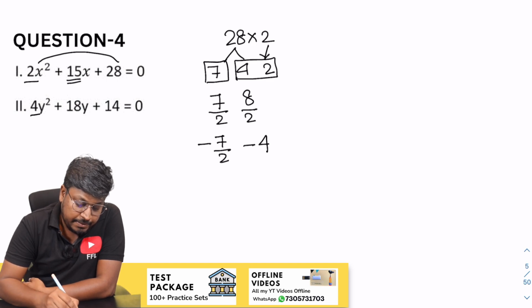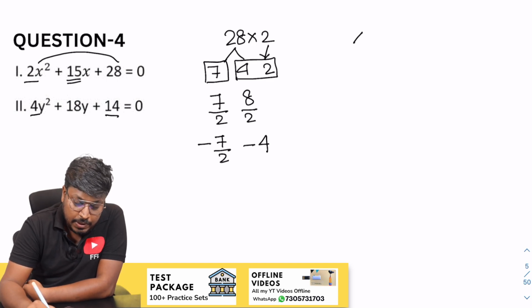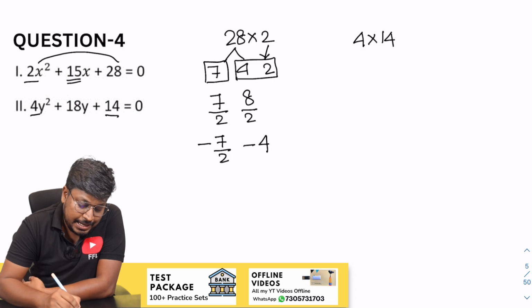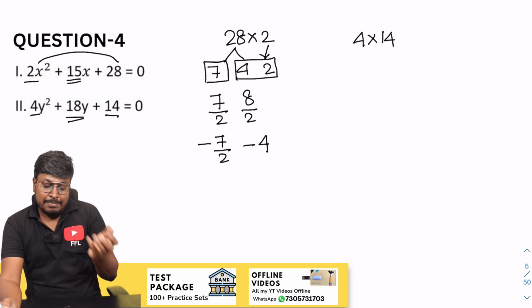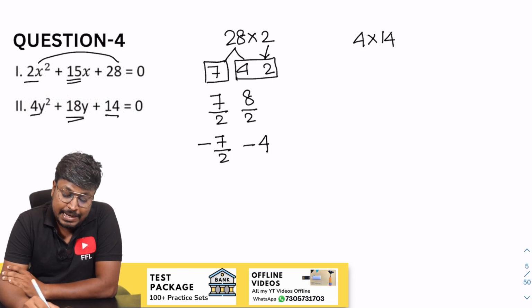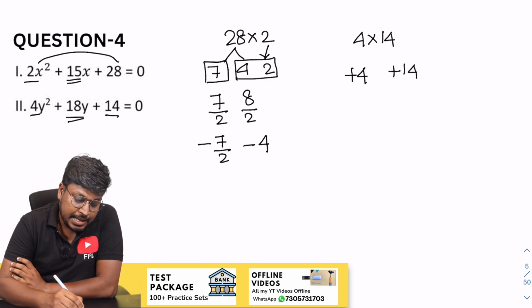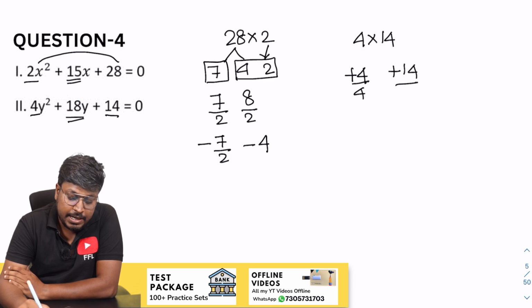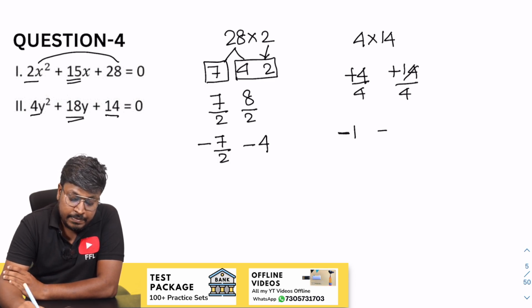So next number will be 4 and 14. So 4 and 14, I think directly we will get 18, right? Because plus 4 plus 14 will be plus 18. So we can say that plus 4 plus 14, and here we have 4, so divided by 4, divided by 4. So this will be minus 1, minus of 7 by 2. So minus of 7 by 2.